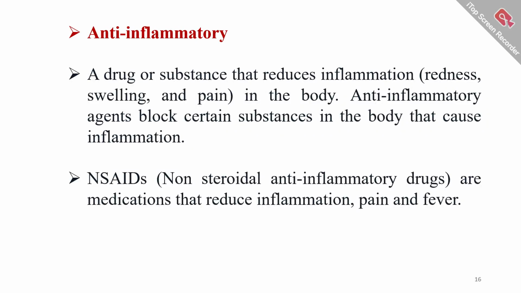Next, anti-inflammatory activity. An anti-inflammatory is a drug or substance that reduces inflammation, that is redness, swelling and pain in the body. Anti-inflammatory agents block certain substances in the body that cause inflammation. One of the important drug classes in this case is NSAIDs, that is non-steroidal anti-inflammatory drugs, which are medications that reduce inflammation, pain and fever.